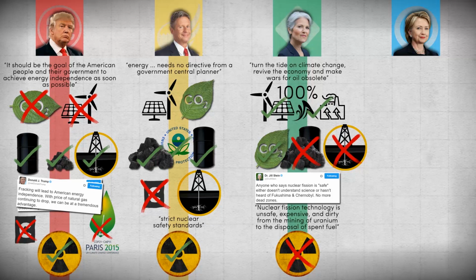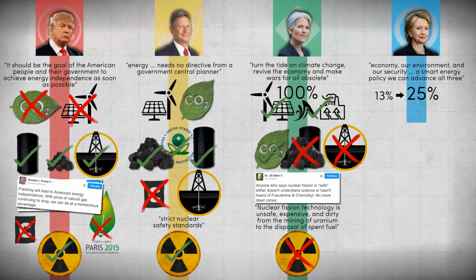Her plan is to phase out nuclear power over a 10-year period, beginning with an end to all subsidies. Hillary Clinton says that there is a false dilemma in choosing between economy or environment and believes that a smart energy policy can advance both. Clinton wants to work towards generating 25% of electricity from renewable sources by 2025, up from its current level of 13%, which will be done primarily through solar technology. She will also extend tax credits for renewable energy projects.